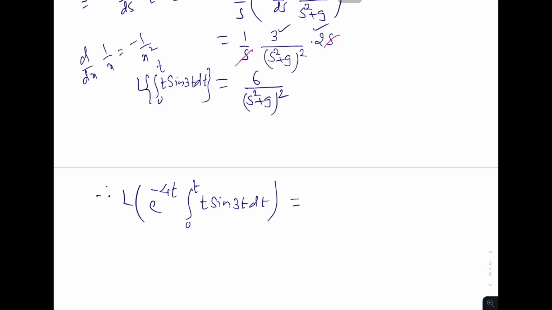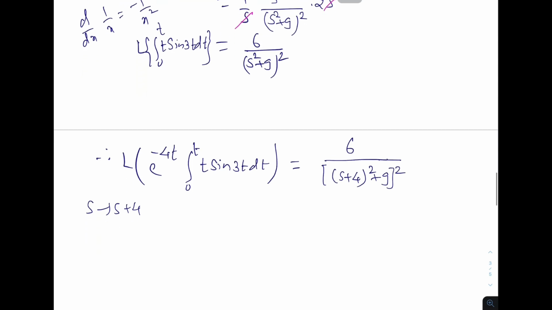So now we are using first shifting theorem, so that s will change to s plus 4. So 6 over ((s plus 4) square plus 9) square. So that is the answer.